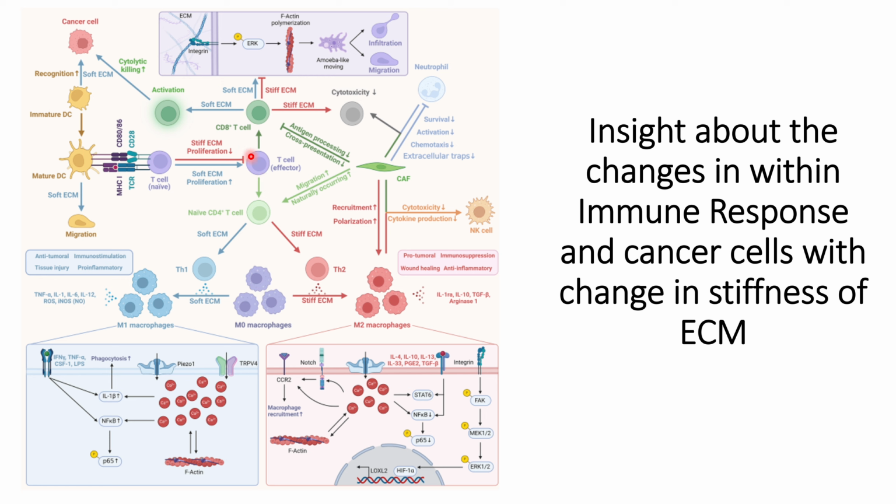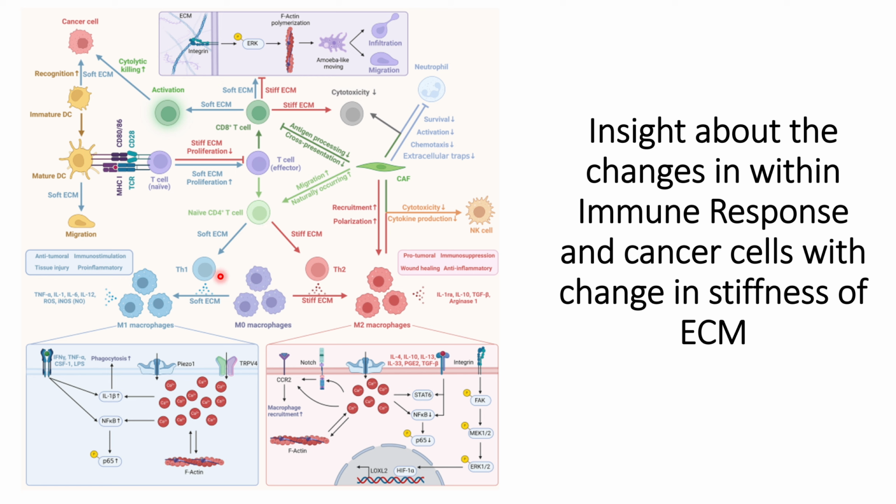Now, when the T effector cells convert into CD4 plus T cells, what will happen? One pathway for the T effector cells is to go towards CD8 plus T cells. Another pathway is that it will go either towards TH1 or TH2 formation. So for this naive CD4 plus cell, when these cancer associated fibroblasts are produced, it will promote the migration of these naive CD4 plus T cells.